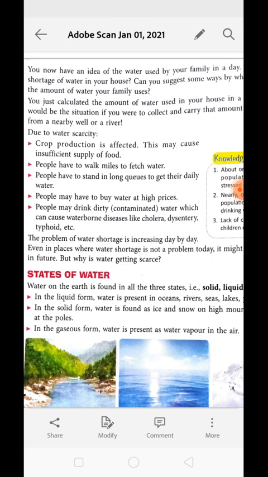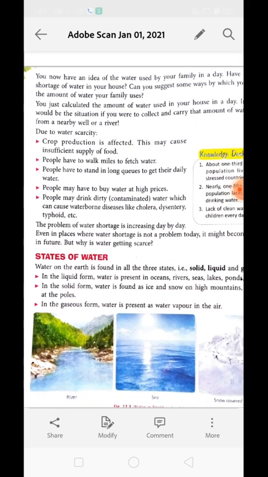Now, people may drink dirty water, which can cause waterborne diseases like cholera, dysentery, and typhoid. This can be a problem, right? So the problem of water shortage is increasing day by day. Even in a place where water shortage is not a problem today, it might become a problem in the future, because the water level in underground sources is getting lower every day.